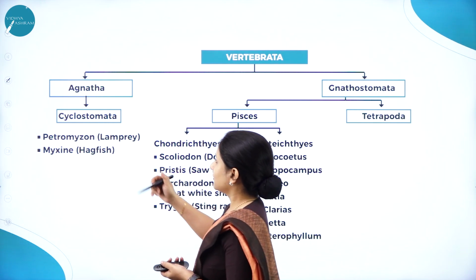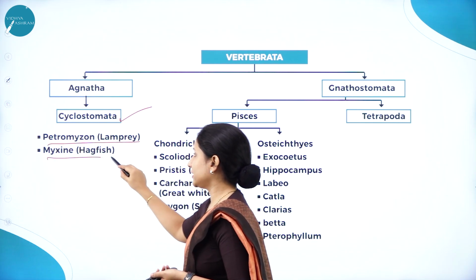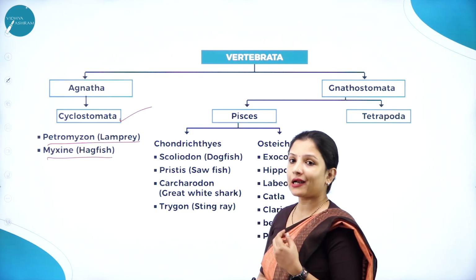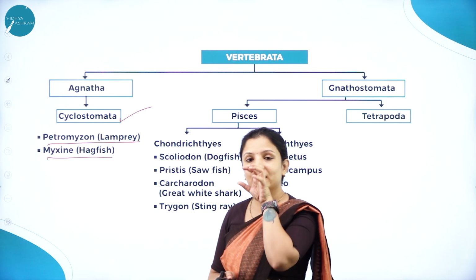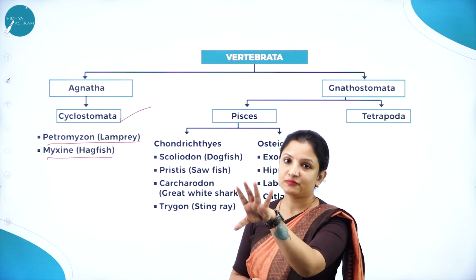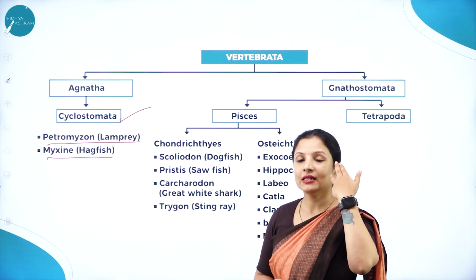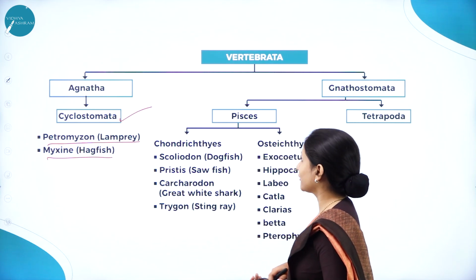Under Agnatha, we have Cyclostomata, Petromyzon, lamprey, and hagfish, and these Petromyzon, hagfish and all that, they do not have scales on their body and they do not have jaws also. Instead, their mouth looks like a sucker, wherein they go and stick themselves on the body of other fishes, feeding on that fish, eventually leading to the death of that particular fish. So that is what happens in Cyclostomata.